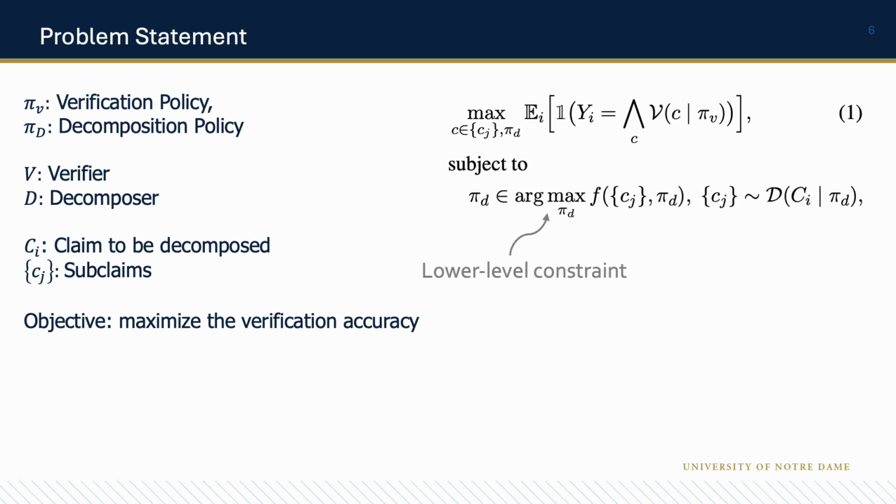The F here represents the lower-level constraint, which observes the decision made at the upper level and optimizes its own policy pi accordingly. And the decomposer D here is the upper-level constraint. It ensures that all subclaims are generated by it under a feasible decomposition policy that is lower-level optimal. By formulating the problem as a bi-level optimization, we want to simultaneously refine the upstream decomposition policy and optimize the downstream verification task, ensuring that the decomposition policy is aligned with the verifier to achieve optimal overall performance.